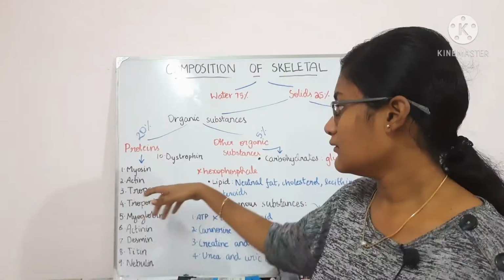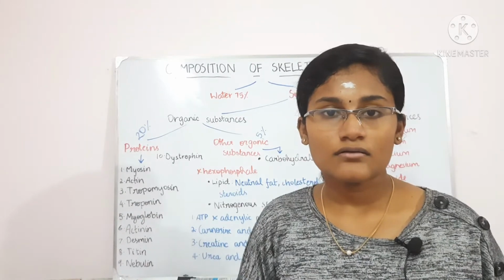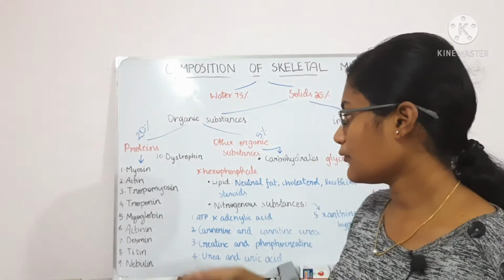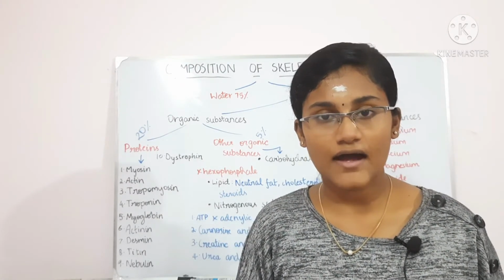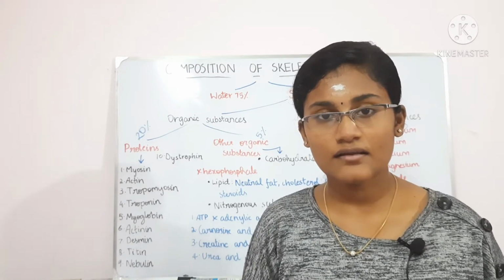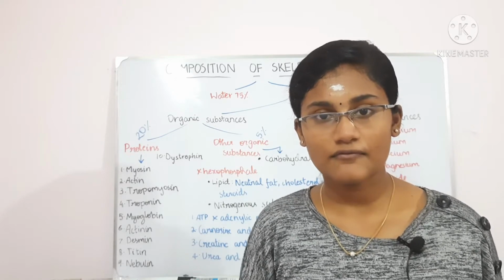Okay, and tropomyosin and troponin are proteins that help in the formation of the actin filament. So tropomyosin covers the active sites of the F actin. So actin is of two types, F actin and G actin. So F actin is a globular actin and G actin is a polymerized form of the F actin.